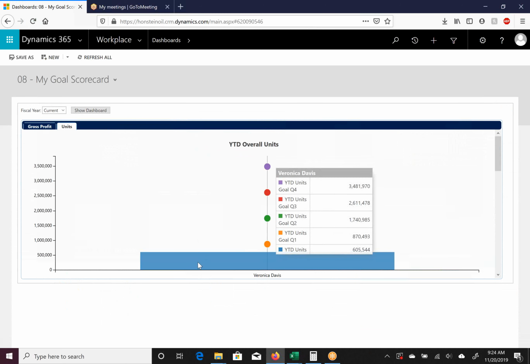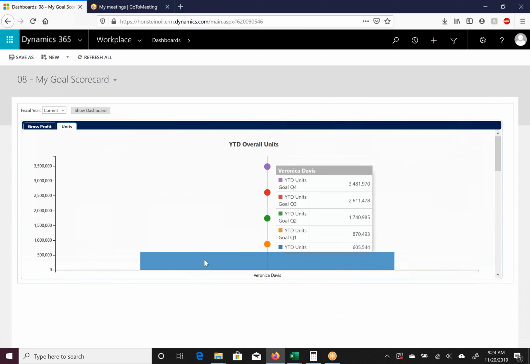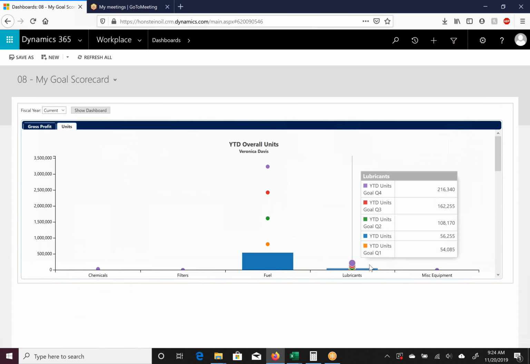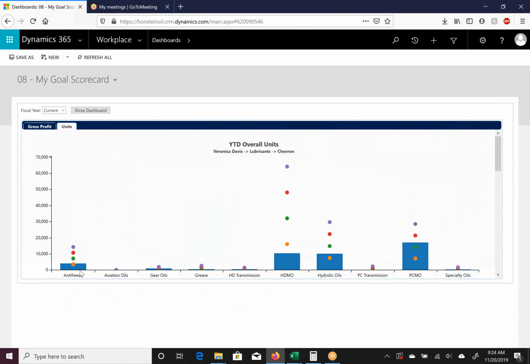So if I come back here and I drill down from these units, I do that simply by clicking on that blue. I'm going to go back into lubricants. I'm going to click on Chevron. And lastly, I will click on antifreeze.